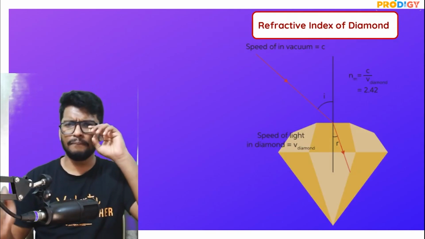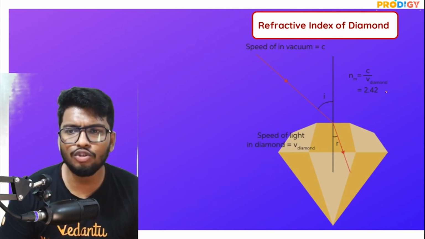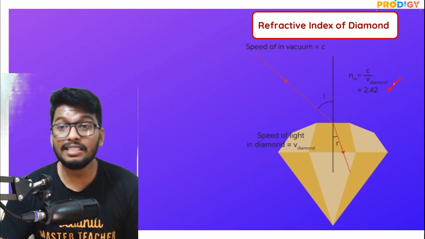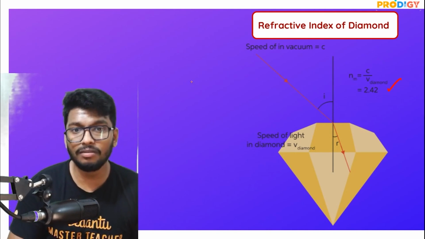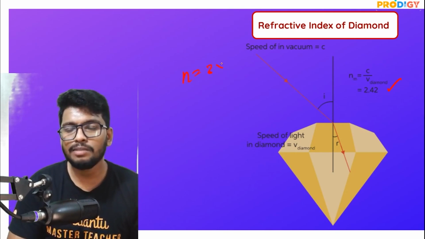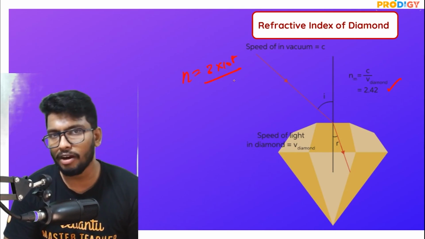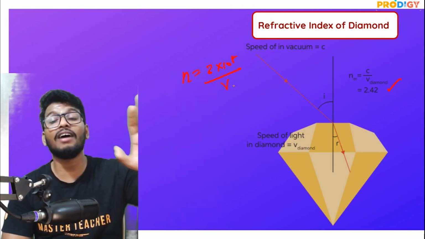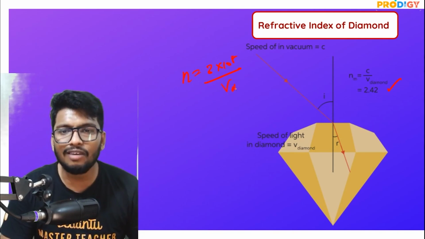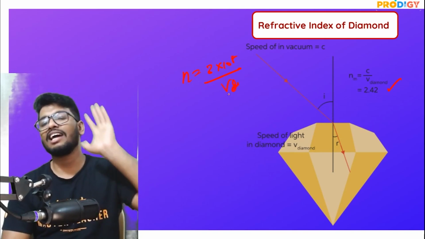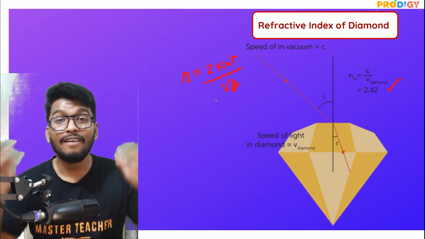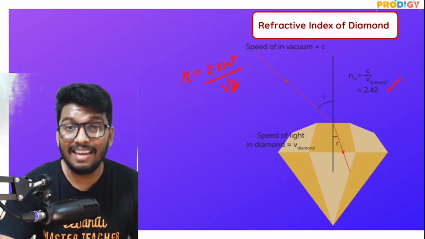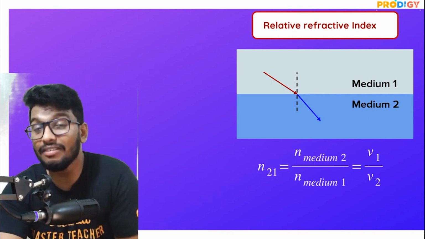Now, to give you an example, guys, the refractive index of diamond is 2.42. What does this mean? This means n is equal to speed of light in vacuum, that is 3 into 10 to the power of 8 meter per second, divided by whatever is the speed of light in diamond. So when you divide that value, you will get the refractive index as 2.42, which is the absolute refractive index of diamond. In the same way, people, you also have something called as relative refractive index.